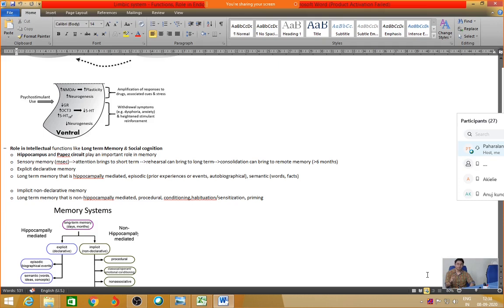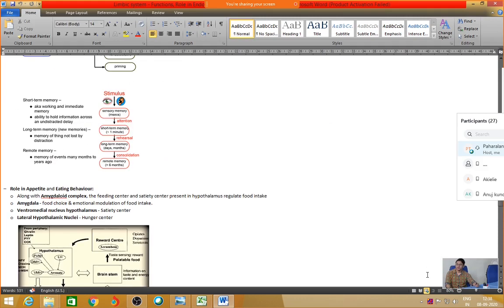One word that you're supposed to remember from this is the hippocampus. Hippocampus is important for formation of long-term non-declarative memories. That means the hippocampus can give some kind of judgment to memory which does not make sense to us. Okay, so let us see how it occurs. Just know that we have short-term memory, long-term memory, and remote memory.